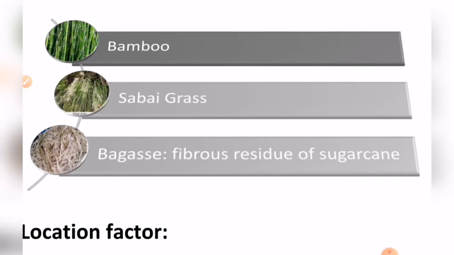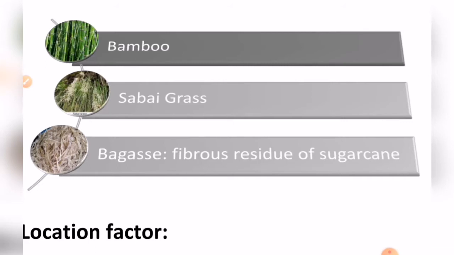But the main disadvantage of this savai grass is that it grows in tubs intermixed with other vegetation. That means this savai grass does not grow individually. This grass grows intermixed with the other vegetation around it. Okay, therefore it is difficult to separate the impurities from it. Apart from that, its supplies are much less than those of bamboo.